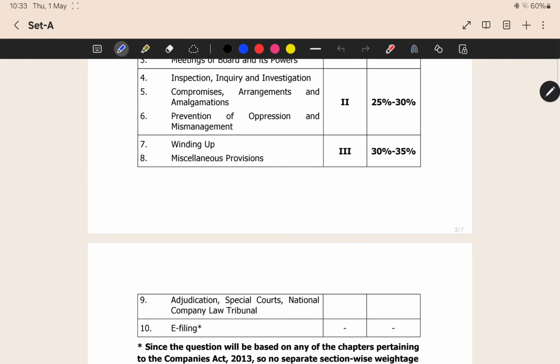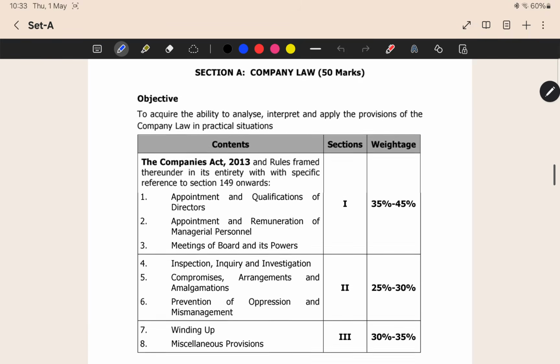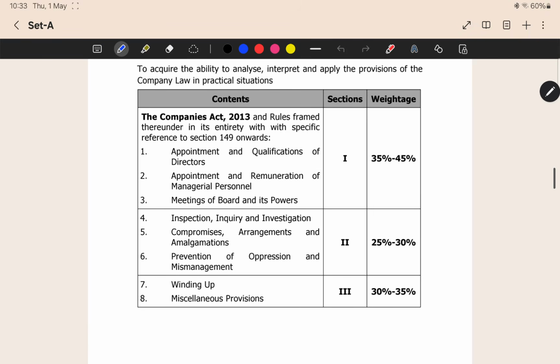Here I would recommend to first complete part 3. Winding up, miscellaneous, this chapter you can complete at first when you are starting company law. This takes about 30 to 35% weightage of company law. The next thing is, after completing this you can do the directors chapters of company law. At last you can come to these three chapters because they have comparatively less weightage. I am not telling you to ignore these chapters. I am telling you to read them at the last, but you should complete everything. This is the sequence of learning I am telling you.